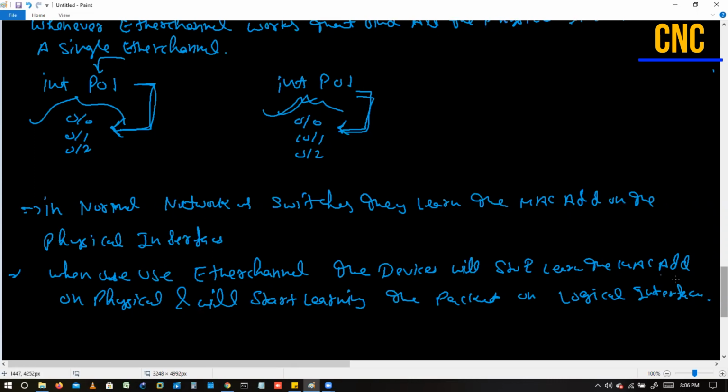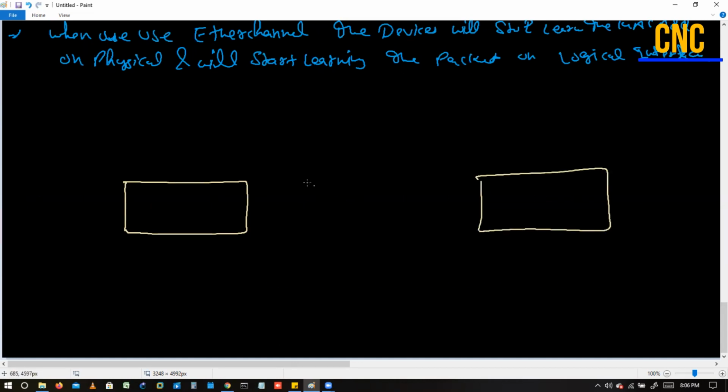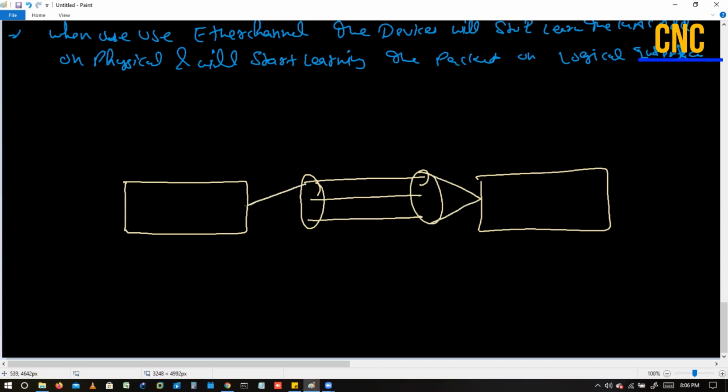It means now the diagram will look like a switch, another switch. We have three interfaces bound with a single EtherChannel. Now that will be like this, and this is your PO1, and this is your PO1. Now what happens in the background? As we know, in normal cases also, whenever I receive a packet on an interface, I will not send the packet on the same interface again.